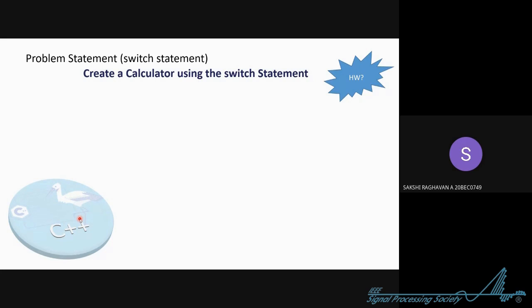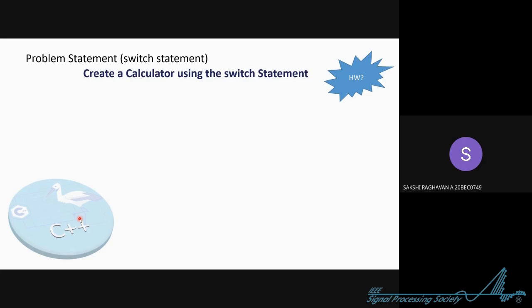I'll give you what I'm expecting. In a calculator, you will give two inputs. We are going basic. You need to take 2 input values from the user, and ask the user what operation they want to perform. There are 4 operations: plus, minus, multiplication, and division. If they choose plus, you have to add a plus b. If they choose multiplication, you have to do a into b. If they choose division, you have to do a divided by b.